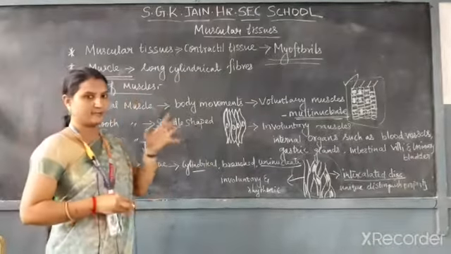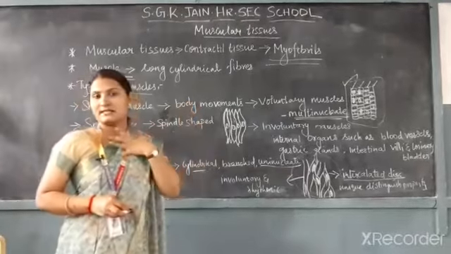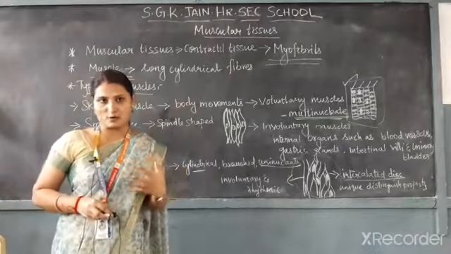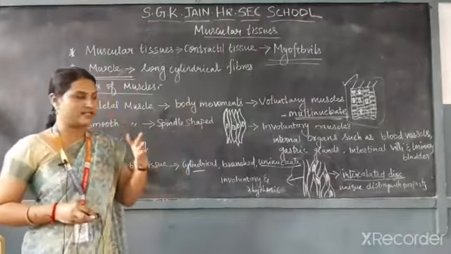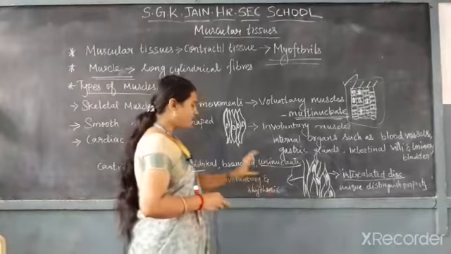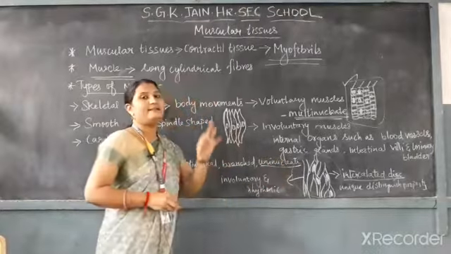Only our heart is composed of this cardiac muscle, and it is also involuntary, because our heart also does not function under our control. It is not under our conscious control, which is why it is called involuntary. The function of this cardiac muscle is involuntary and rhythmic.